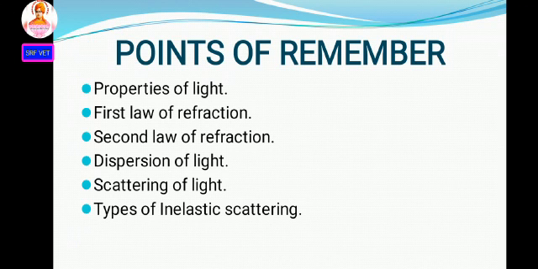So what are the things we have learned? First one, properties of light. There are 8 properties of light. Then laws of refraction: first law of refraction, second law of refraction. The next thing is dispersion of light. The next one, scattering of light. Scattering of light is divided into 2 types: elastic scattering and inelastic scattering. Then inelastic scattering is again divided into 4 types.